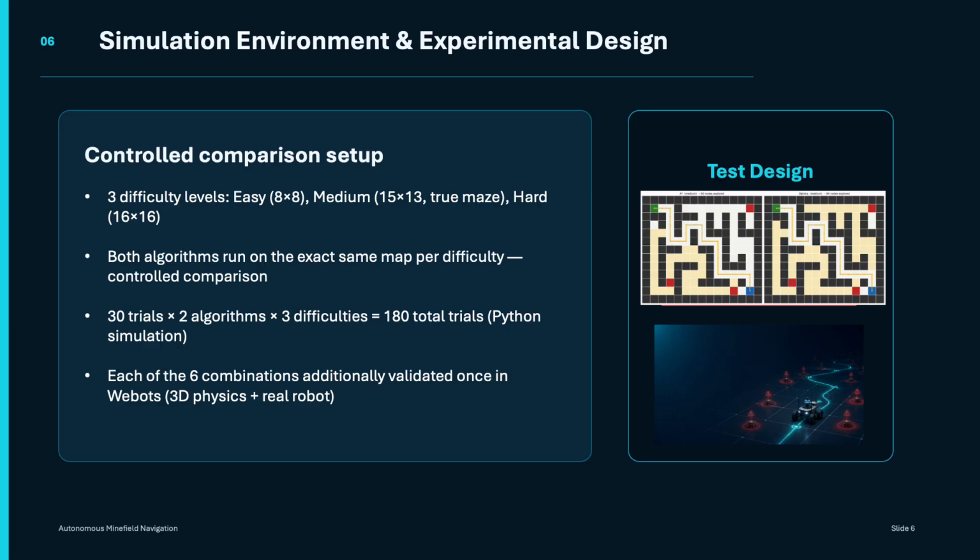But we also wanted to go beyond just the purely abstract simulation. So for each of the six algorithm and difficulty combinations, we also ran a validation test inside Webots. That gave us a way to confirm that whatever we found in the grid model actually holds up when a physical robot has to execute it in a more realistic setting.